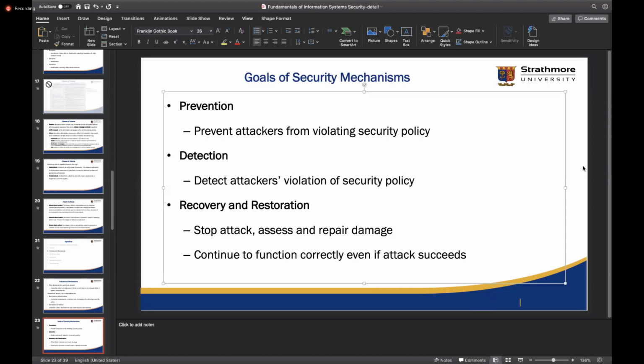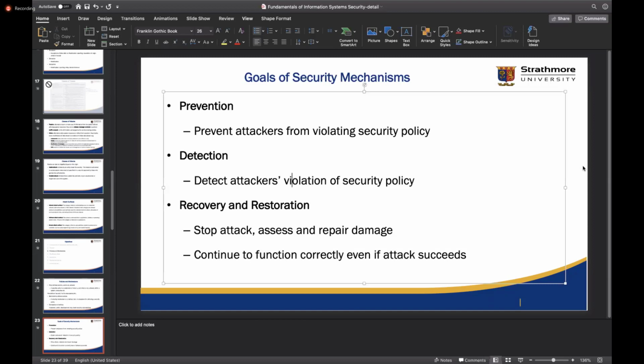Okay, all right. So of course, you can have multiple mechanisms. You have mechanisms for prevention, detection, and recovery. But in some cases, you might find that you probably want more of detection than prevention, because that will be a bit more advantageous to your enterprise.